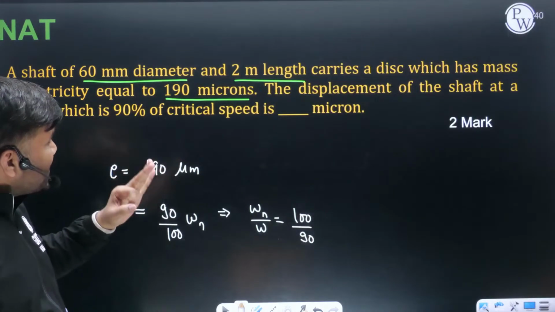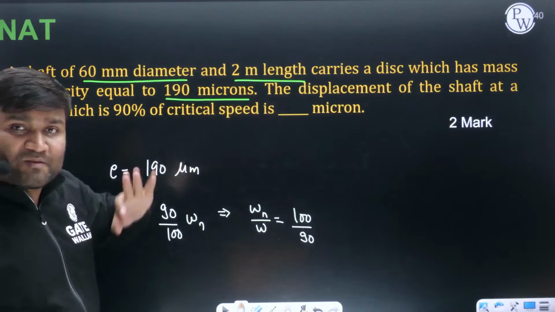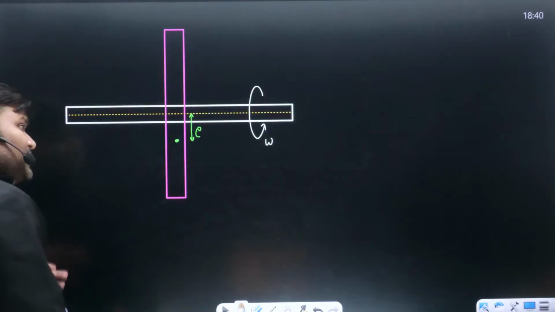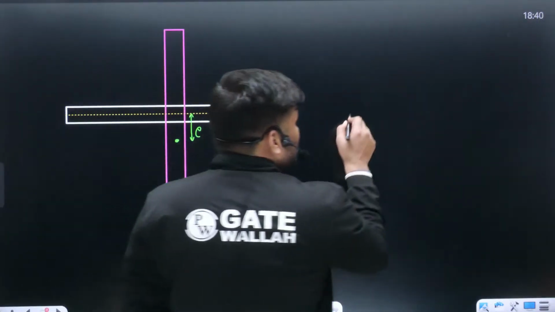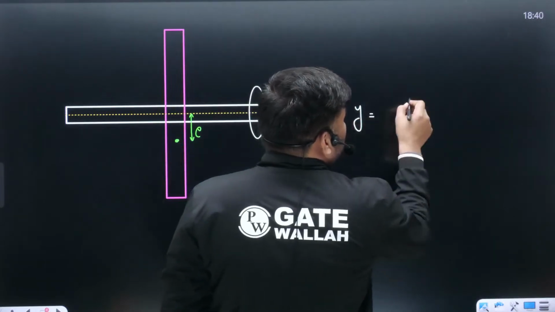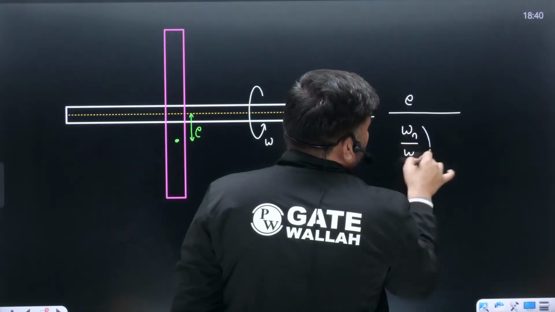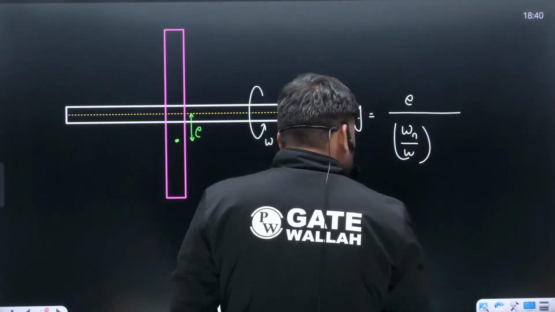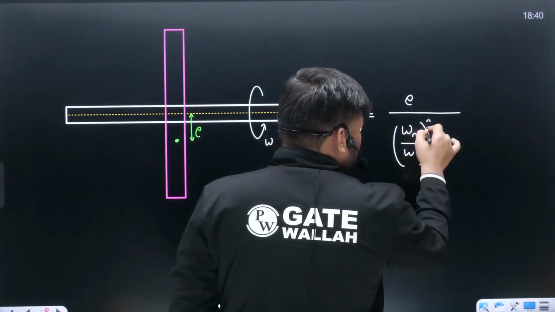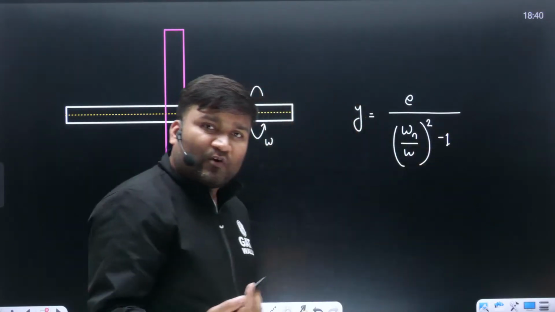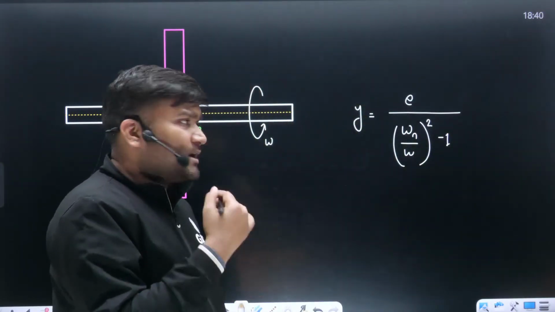And how do we calculate that displacement of the shaft? आपसे पूछा है. How do we calculate that? We were having direct formula over here. Y is equal to eccentricity divided by omega n by omega square minus 1. I hope you remember this formula. Class में we have already discussed this. Direct formula is there. Put down the values, you will get your answer.